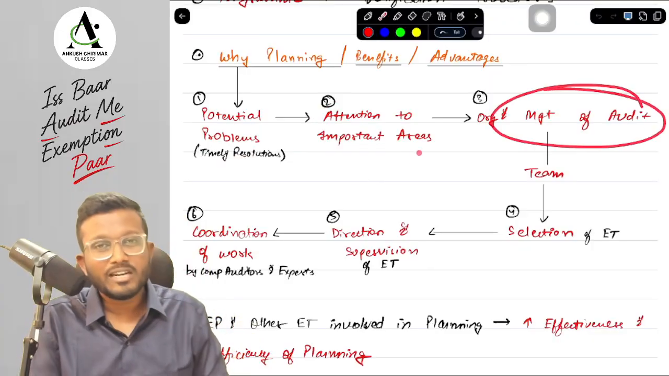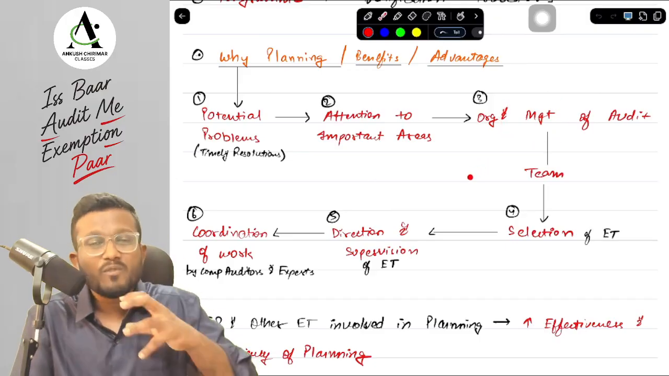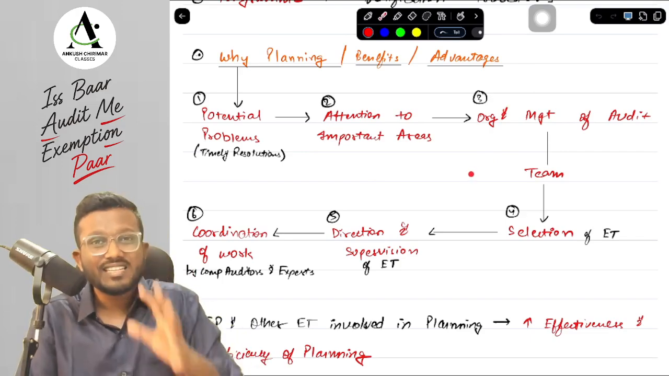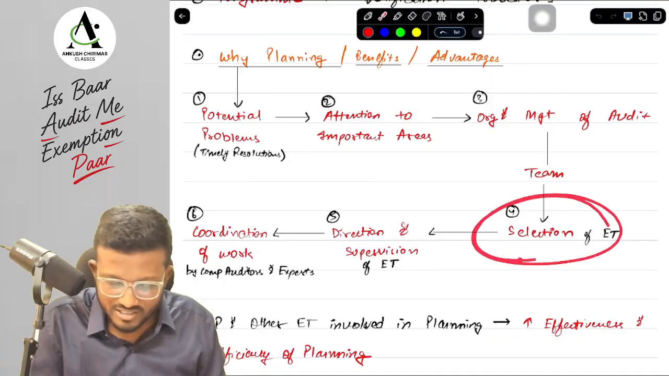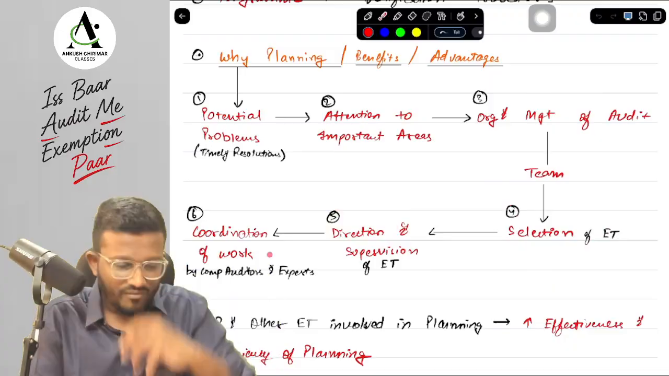Next, in terms of audit specifically, what does planning help in? Planning helps in management of the audit. Now in terms of management, what do we manage, sir? We manage specifically people. So we should have a team for that, and for having the team, we should first select the team, then direct and supervise the team, and whatever work is done by the team, we need to coordinate that.